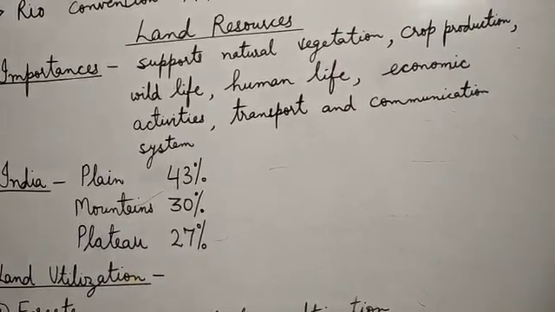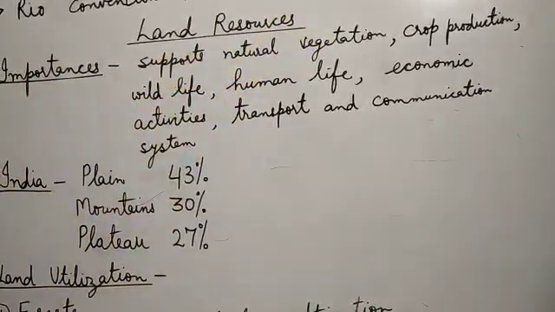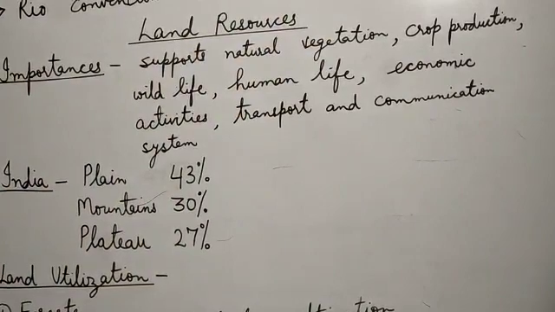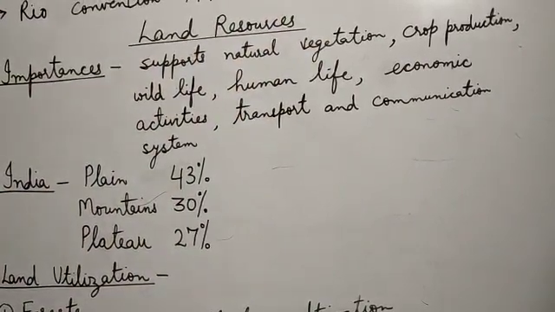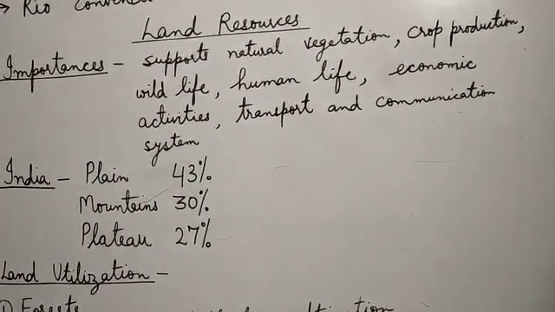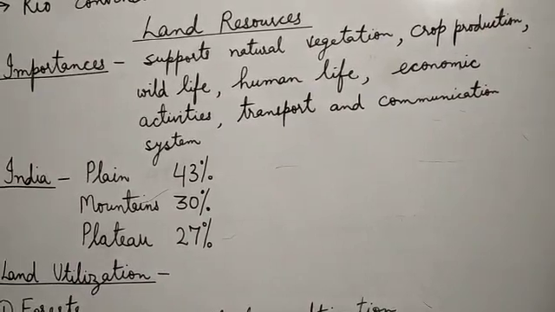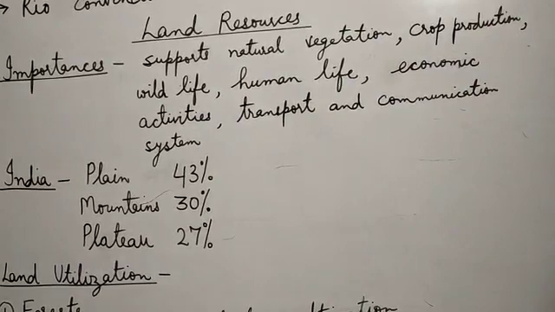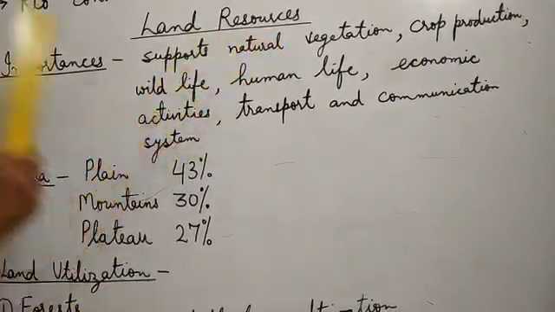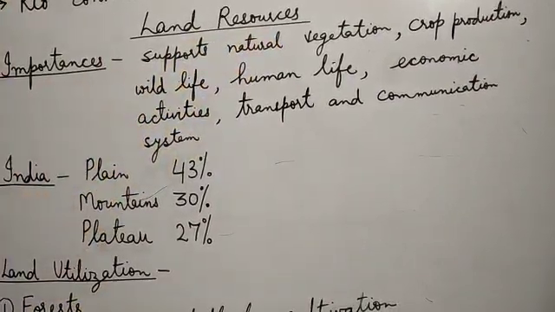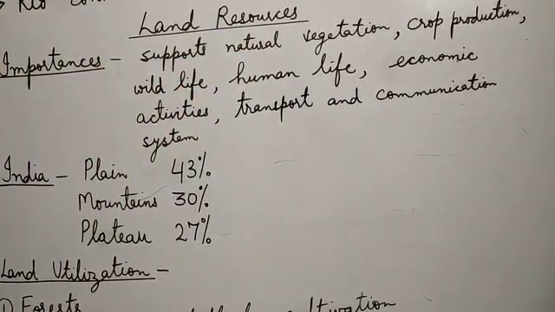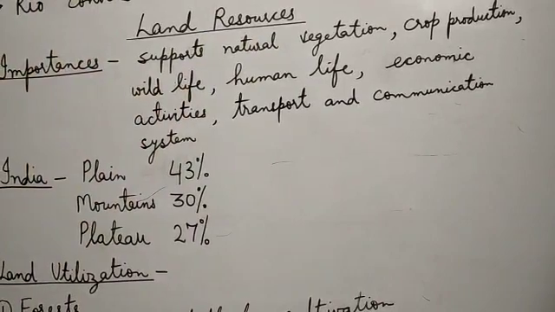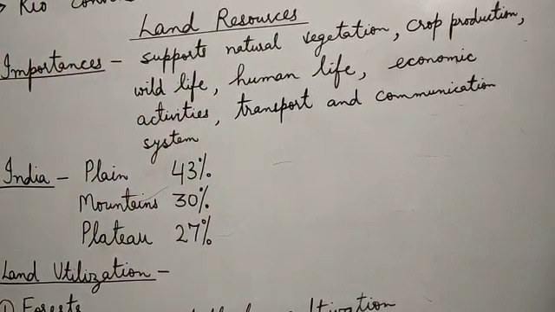Then there are economic activities. There are several economic activities practiced by humans on earth: mining, lumbering, agriculture, industries. More than 90% of human economic activities are practiced on land resources, so for these activities we heavily depend upon land resources.